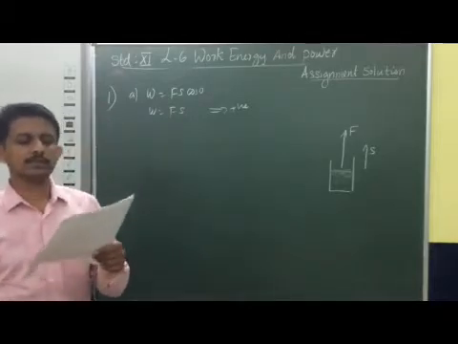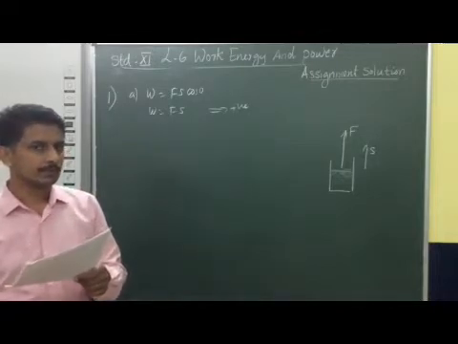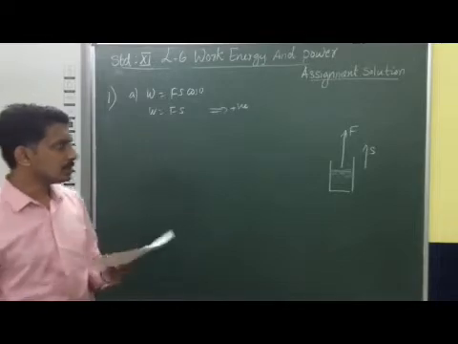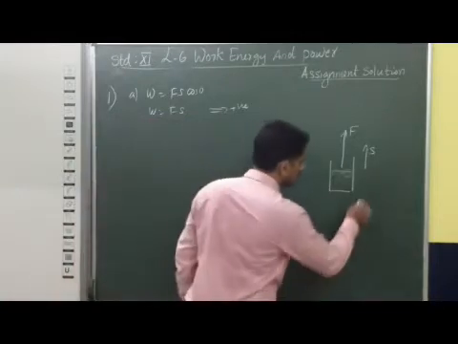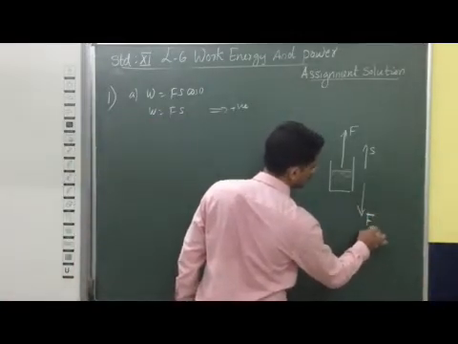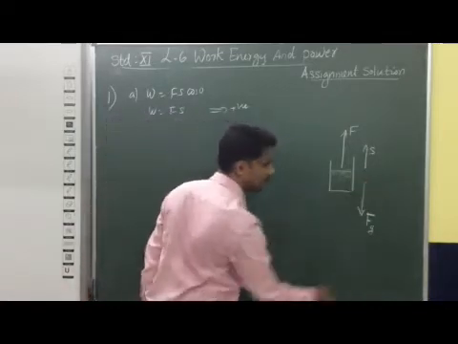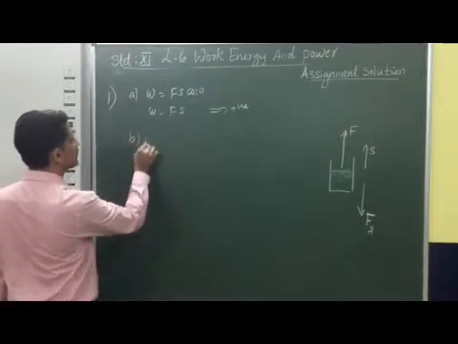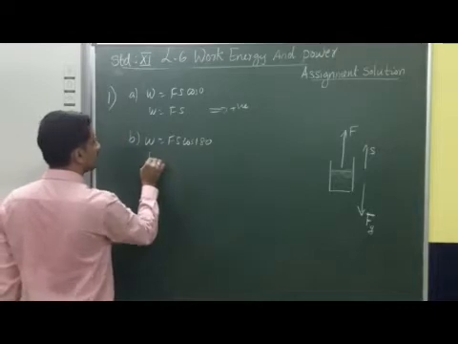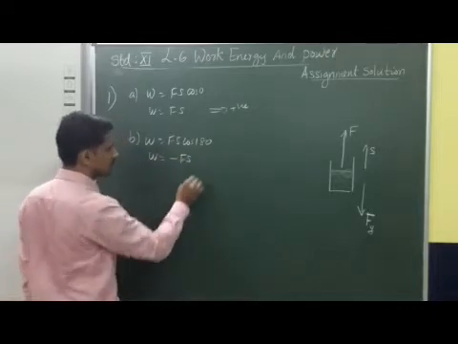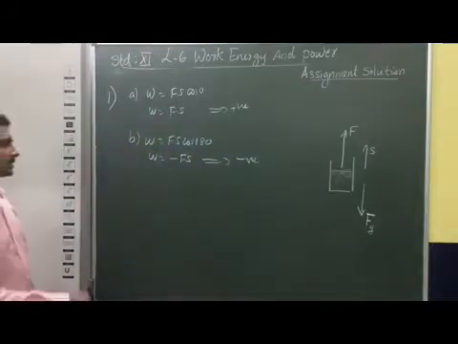Now when we are considering the second question, the work done by the gravitational force in the above case. So if the force acting on this bucket is the gravitational force, what is the work done by this gravitational force? We know gravitational force is acting in the downward direction, so force and displacement are in the opposite direction. So in the second case work done is Fs cos 180 only. That means work done is the negative of Fs. So we can say that the work done is negative.